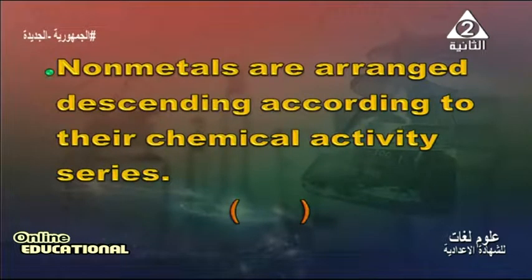Non-metals are arranged descending according to their chemical activity series. It is a wrong statement because the correct answer is metals. Metals are arranged descending according to their chemical activity series.